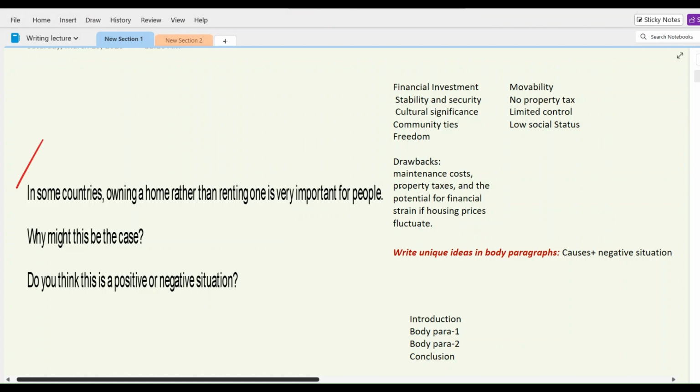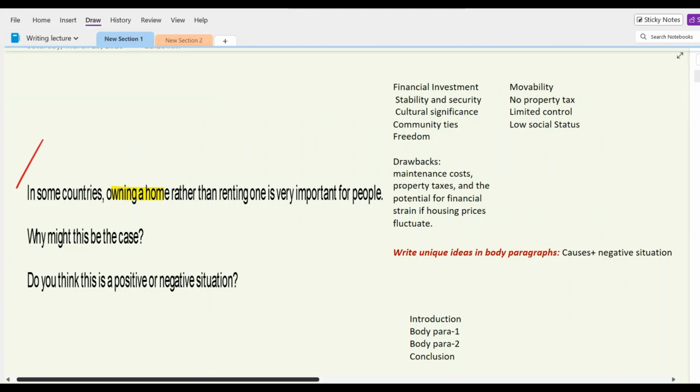So our first step would be to analyze the question. In other words, we need to understand the question very deeply so that we can persuade our reader very easily on this topic. And most importantly, we get enough ideas to write our body paragraphs. So now let me take a very important word from here: owning home. What does it really mean?